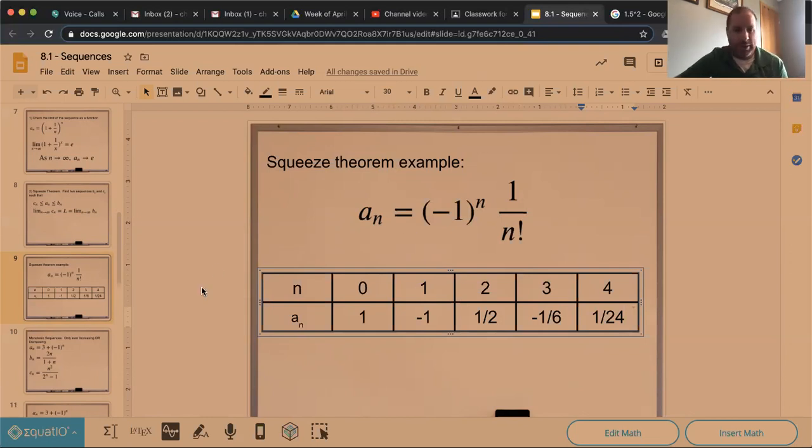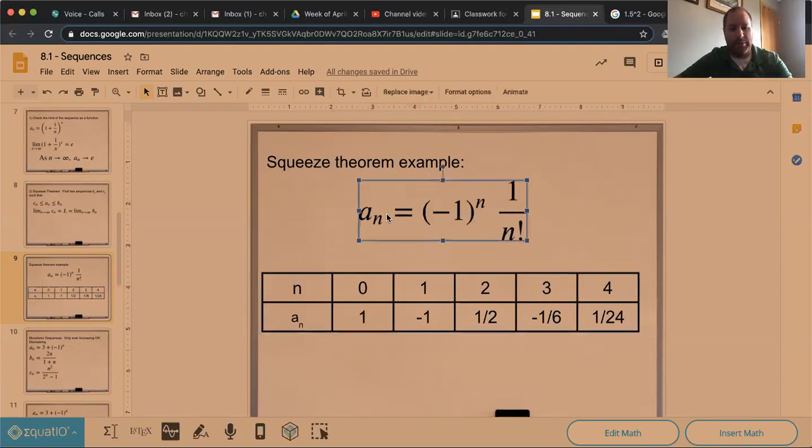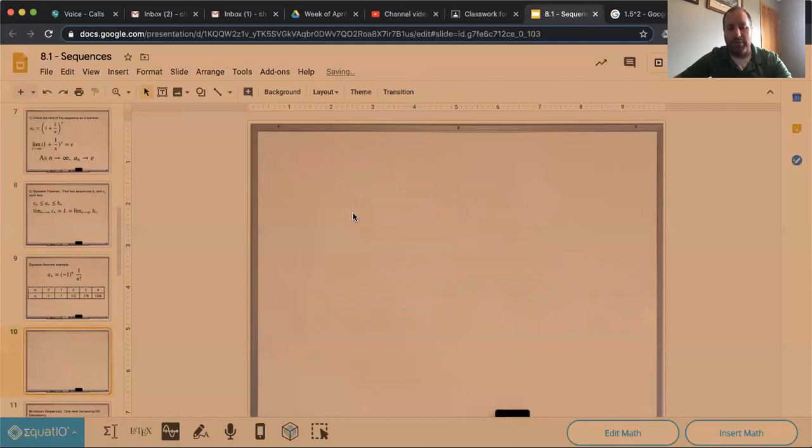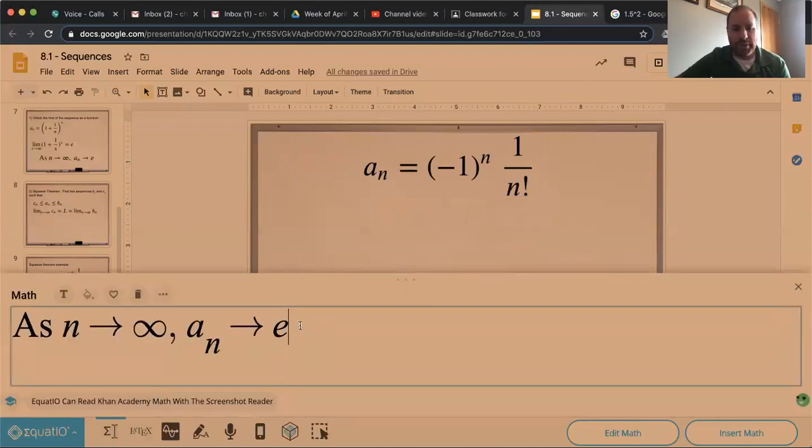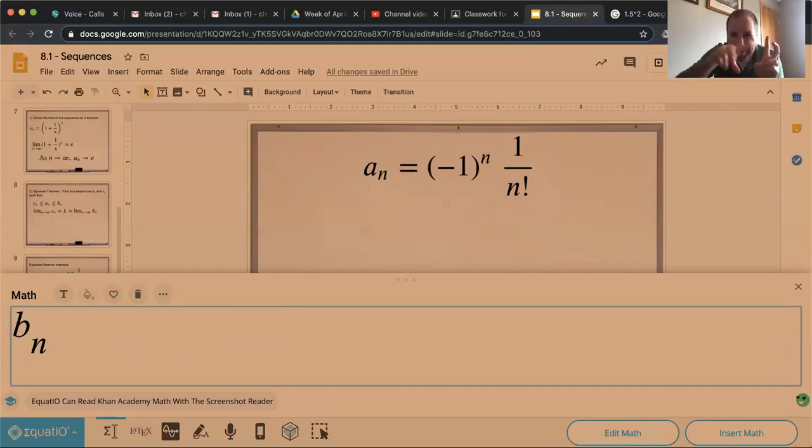We can do this in different ways, but what we need is to bound a sub n. So let's make a new sheet, and we need something that is always bigger than a sub n and something that's always smaller. Something that is always going to be larger is, as a bit of a cheat method, the positive version of that. This is always going to be bigger because it will always be positive and it will match up all of the time.